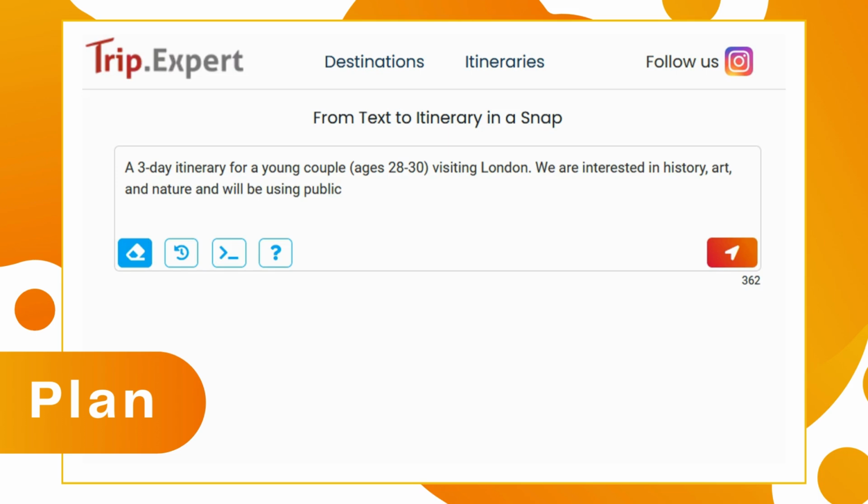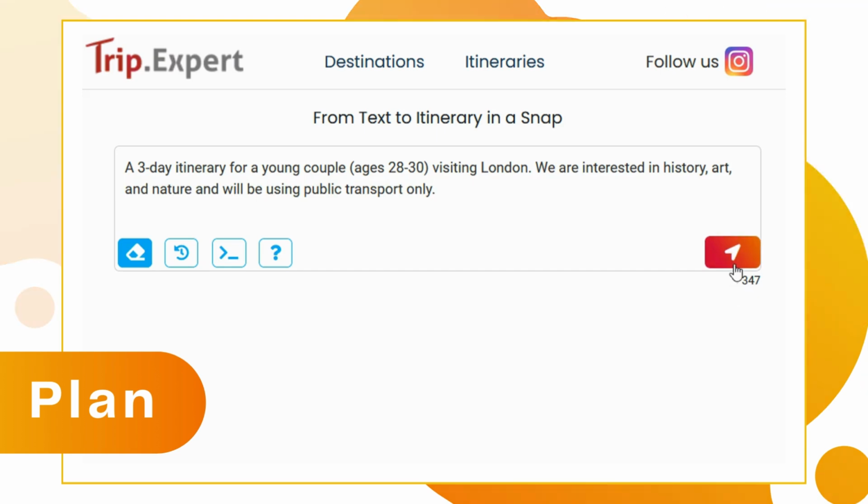Enter your desired destinations, number of days, and activities, and our AI Trip Planner will create a detailed itinerary with a map. Plan your trip in any language and for any place in the world.